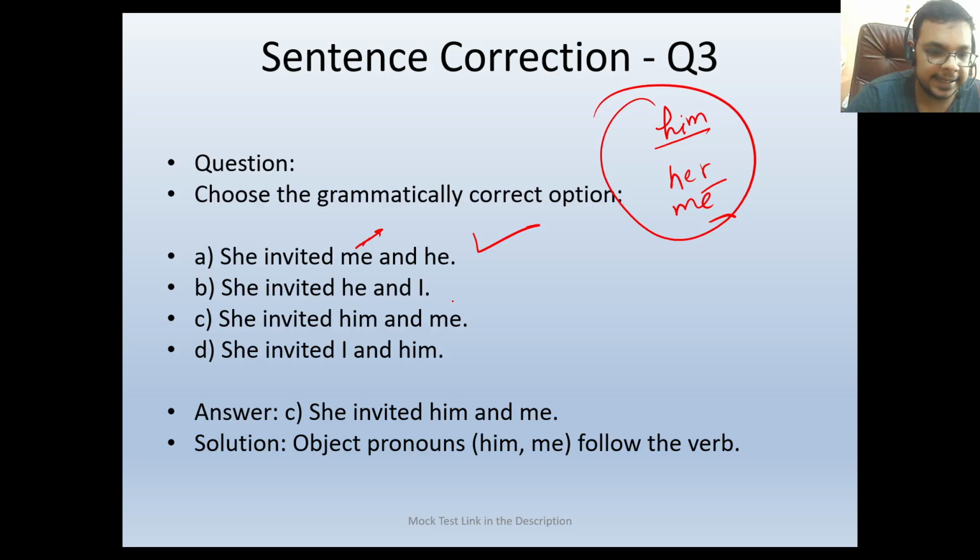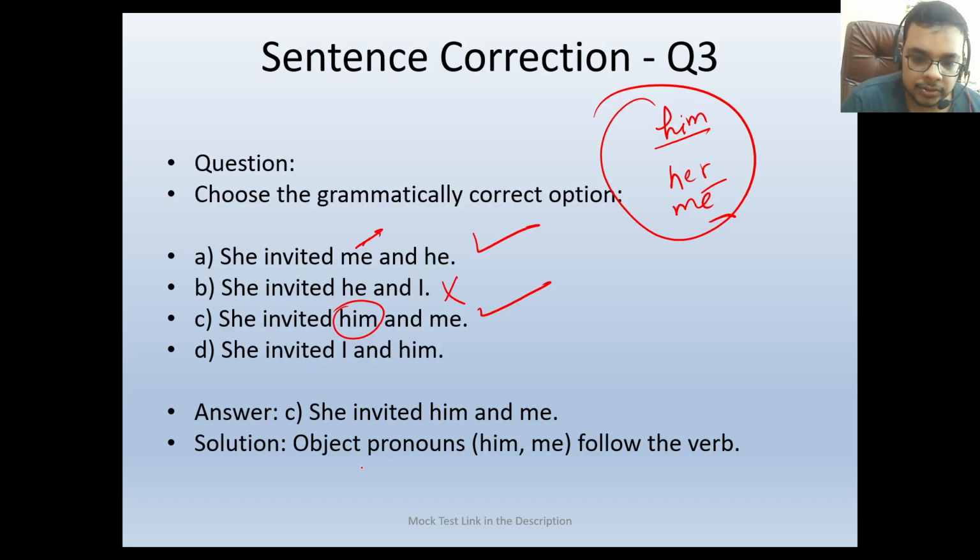She invited he and I is not correct. She invited him and me. This is correct because here we are using the pronouns as the object. When we use pronouns as the object, we will be using him, her, me.